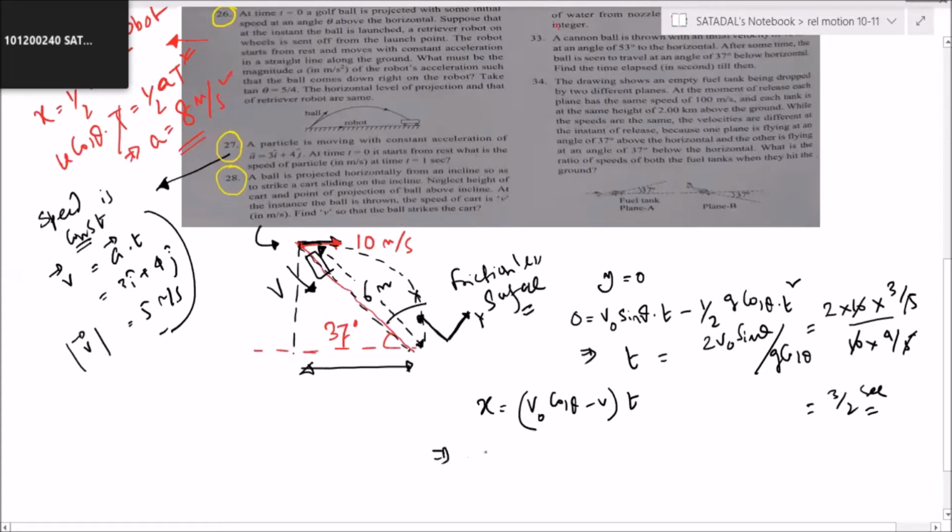It's given. 6 is equal to v naught cos theta, v naught is 10 into cos theta is 4/5, minus v into t, which is 3/2. You will get the value of v. Okay now? Is it clear?